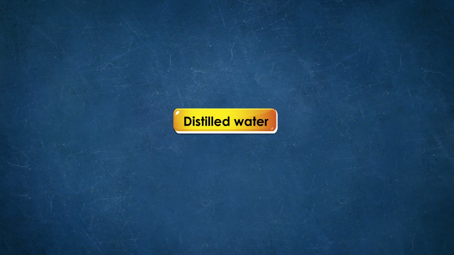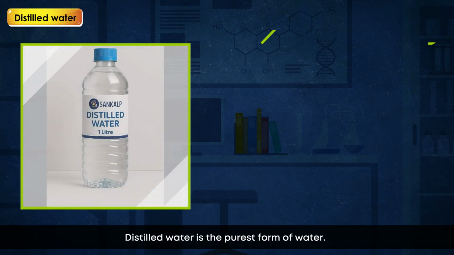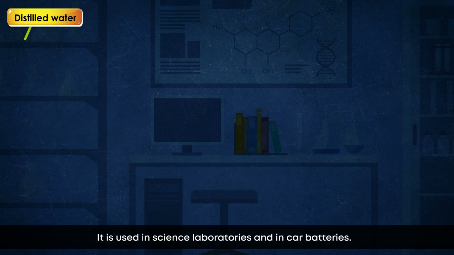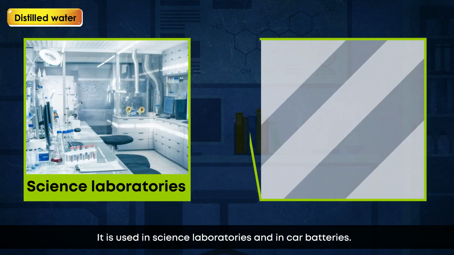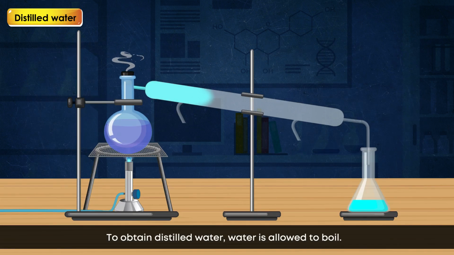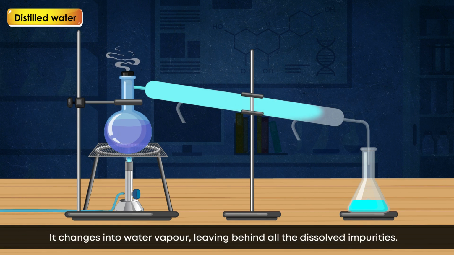Distilled water. Distilled water is the purest form of water. It is used in science laboratories and in car batteries. To obtain distilled water, water is allowed to boil. It changes into water vapor, leaving behind all the dissolved impurities.